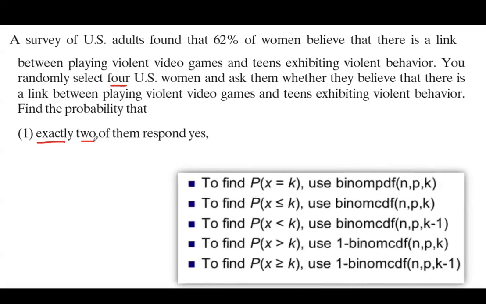So first of all, it's a binomial experiment. The probability of success is 62%. You have a fixed number of trials, which is 4 people. We want to know the probability that exactly 2 of them respond yes. When we say exactly, it means that we are working with binomial PDF. Okay, let's take a look at our calculator and show you how to find these values.